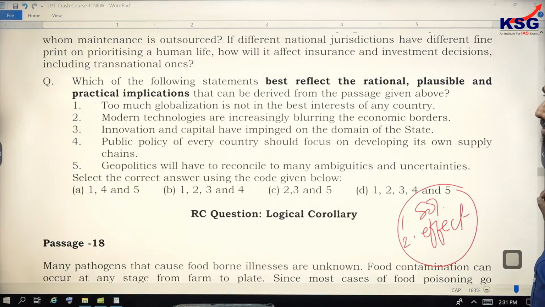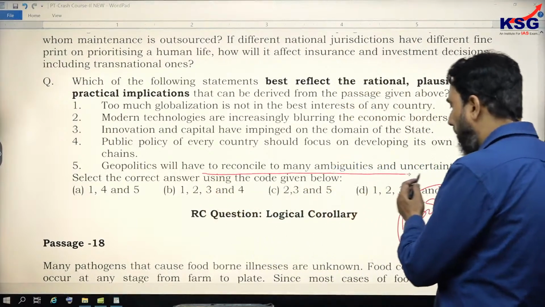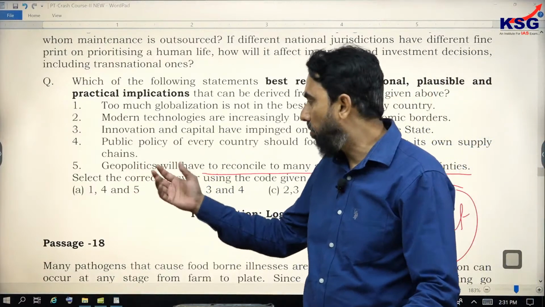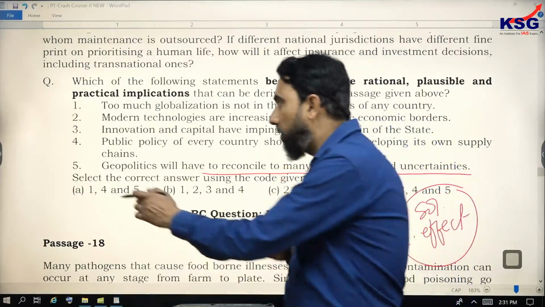अब जल्दी से देखिए आप second, fifth point. Geopolitics will have to reconcile to many ambiguities and uncertainties. Yes, because multi-transnational things are there. So geopolitics will have to reconcile, will have to adjust. So fifth is absolutely correct.